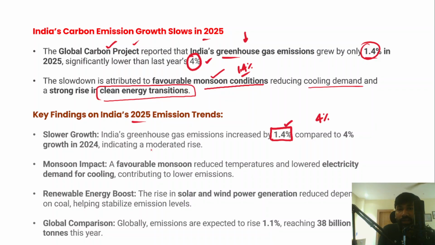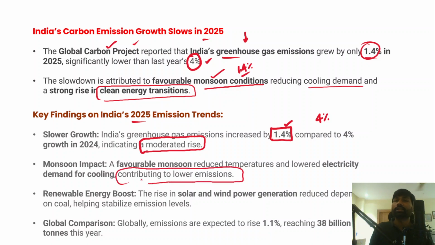So therefore it is just a moderated rise. The second thing that we should understand here is that we have a favorable monsoon season this year. Favorable monsoon season means lesser temperatures, lesser heat, and lesser demand for energy as well, right? So all these factors have contributed to the lower emissions as well.